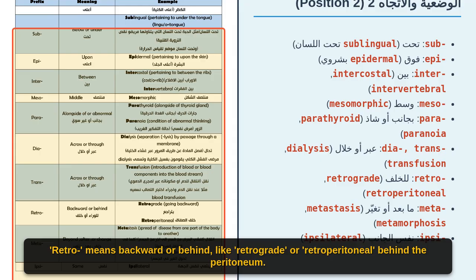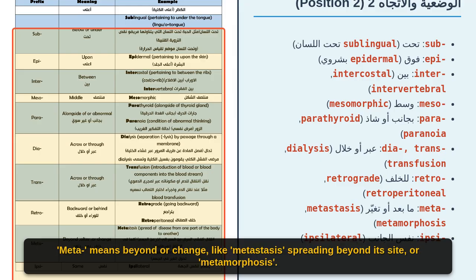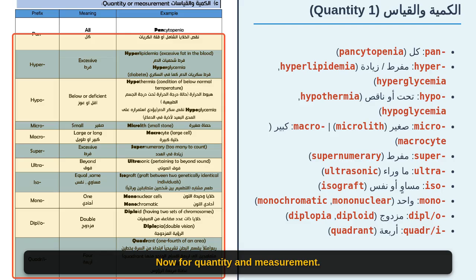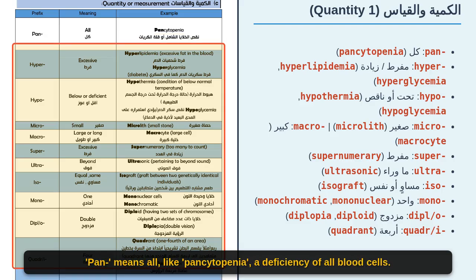Retro means backward or behind, like retrograde or retroperitoneum, behind the peritoneum. Meta means beyond or change, like metastasis, spreading beyond its site, or metamorphosis. Ipsi means same, as in ipsilateral, on the same side. Now for quantity and measurement. Pan means all, like pancytopenia, a deficiency of all blood cells.